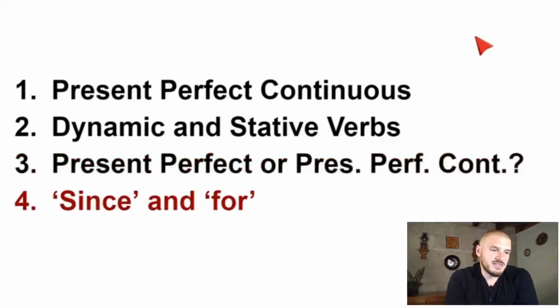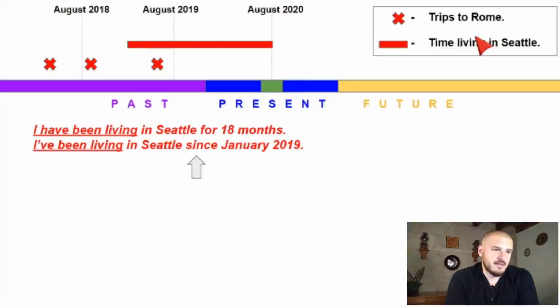I hope that went well. I have one more thing to talk about with present perfect and present perfect continuous, okay? And that is the difference between since and for. Now, we already mentioned it in one or two examples, but here we go. Here's our example from the start of the class, and we have since and we have for.